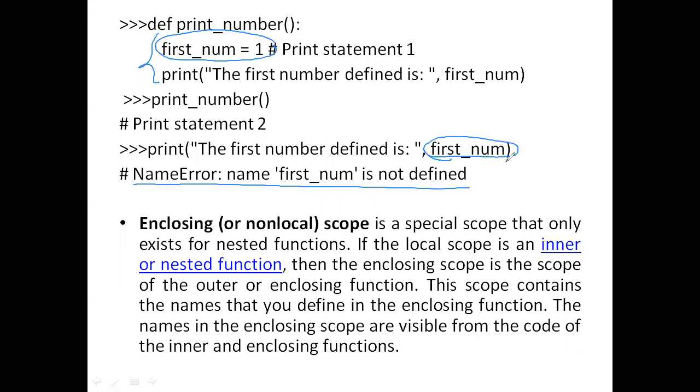So this is one scope. We call it local. The second one is enclosing. It is a special scope that only exists for nested functions. So if you have nested functions, it will work in those nested functions only. That is called enclosing. It is also like non-local, but enclosed within one block. So let's go with an example on this one.